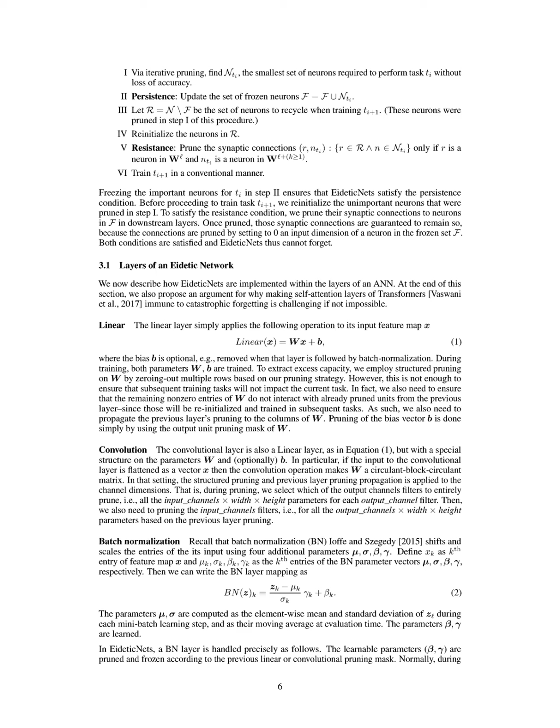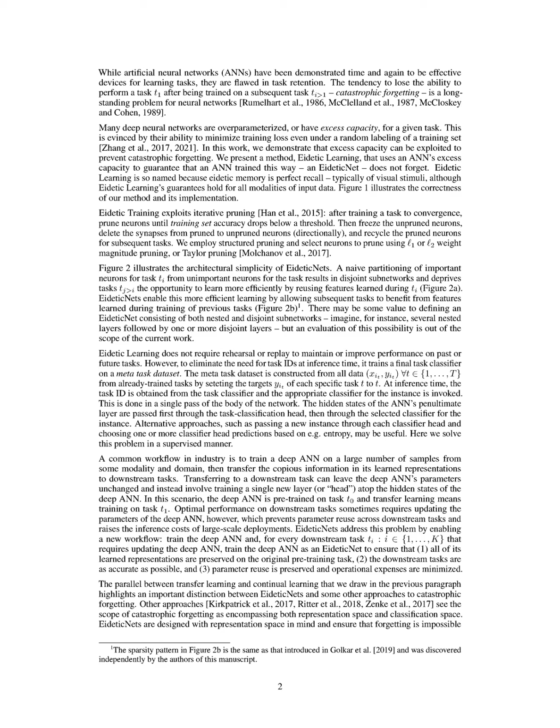Next, the neurons that are not important for T_1 are pruned, and this set of pruned neurons is designated as R for recycling. When training the next task, T_2, the pruned neurons in R are reinitialized, and their synaptic connections to the frozen neurons from T_1 are pruned to ensure that the training of T_2 does not interfere with the performance of T_1. This systematic approach guarantees that the network can learn new tasks while preserving the knowledge from previous ones, effectively preventing catastrophic forgetting.